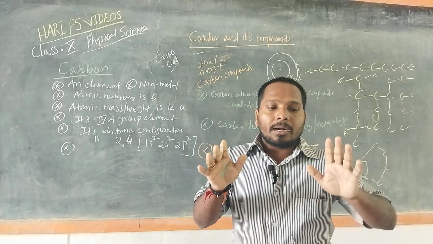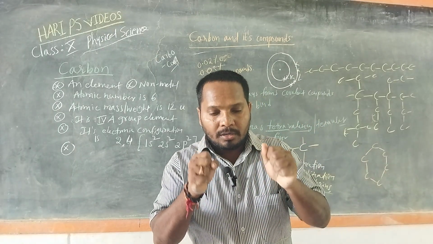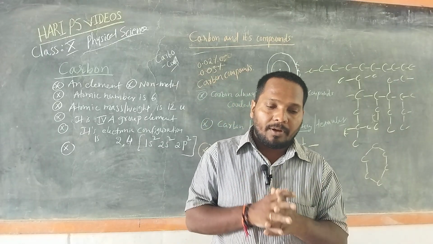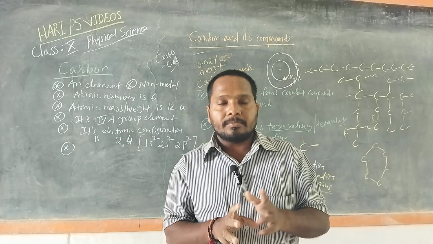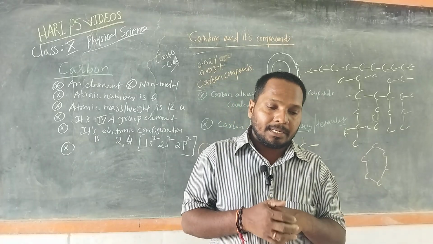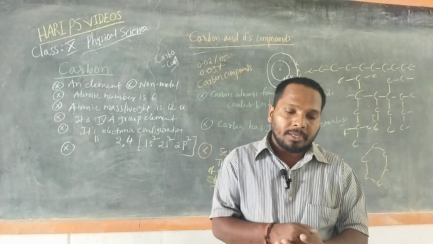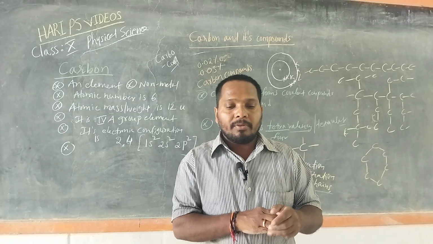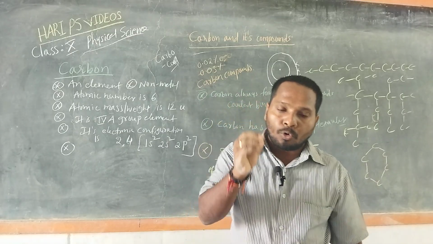The covalent bonds between the various carbon atoms are very strong and do not break easily. The reason for the formation of strong bonds by the carbon atom is its small size. Due to the small size of carbon atoms, their nucleus holds the shared pair of electrons between the atoms strongly, leading to the formation of strong covalent bonds.